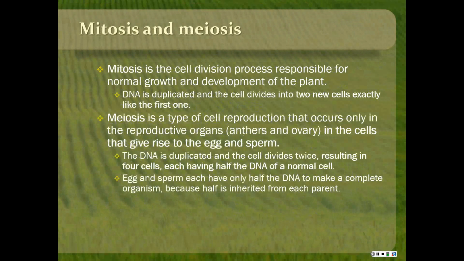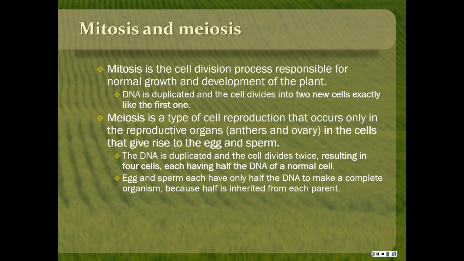Mitosis and meiosis, you maybe remember these from high school biology or science. They're just the 2 different cell division processes. Mitosis happens in regular, normal body cells or plant cells. It's the cell division process responsible for normal growth and development of the plant. So basically the DNA is duplicated, and then the cell divides into 2 new cells. Each one gets half the DNA, but there'd be 2 new cells exactly like the first one.